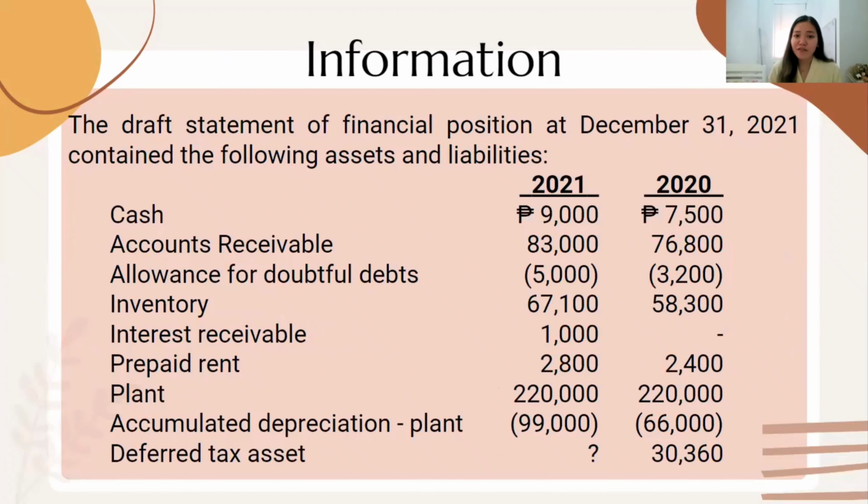The draft statement of financial position at December 31, 2021 contained the following assets and liabilities.